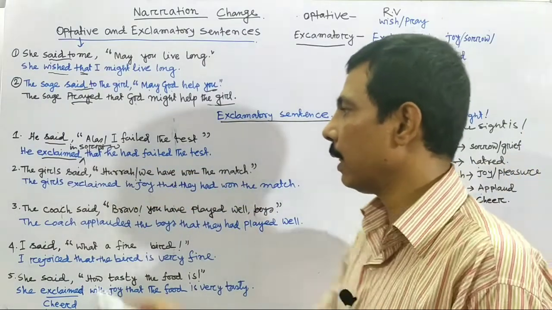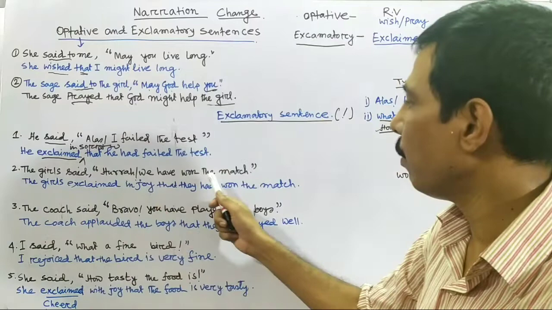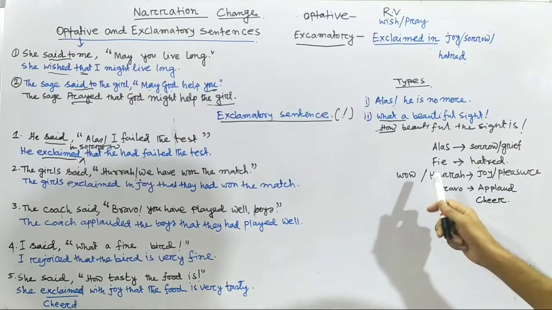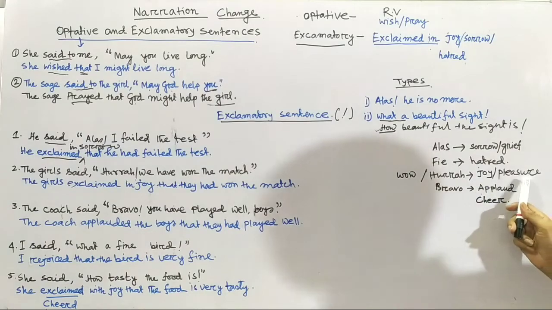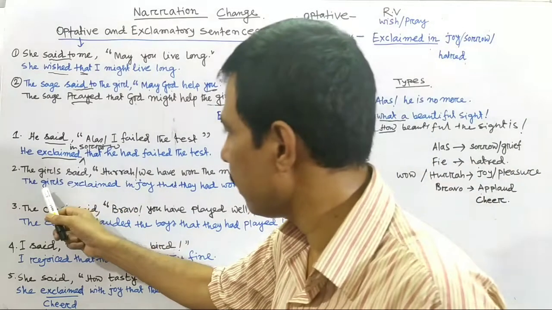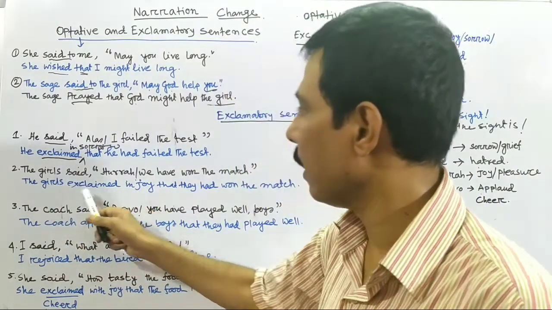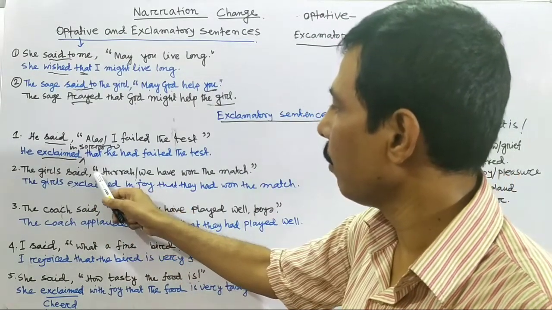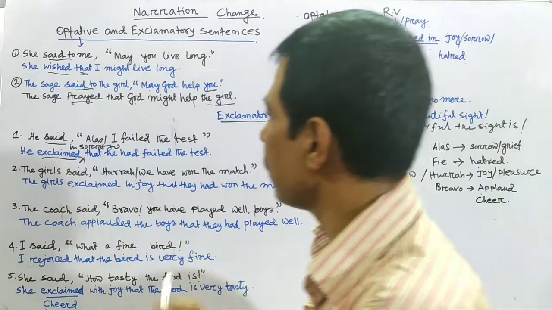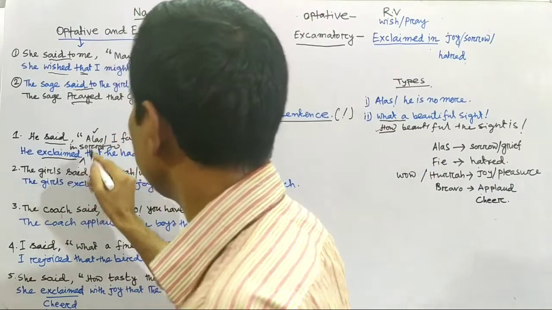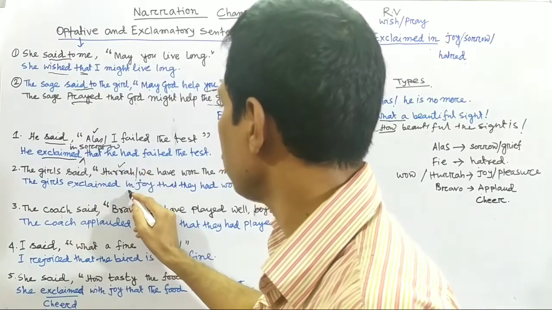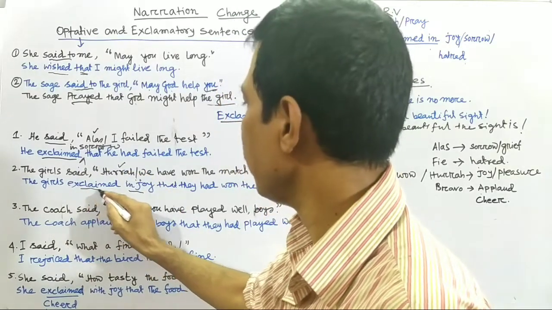Number 2 example, the girls said, hooray, we have won the match. The girls said hooray. Hooray expressed joy or pleasure. So we should write the girls exclaimed in joy. The girls exclaimed in joy or with joy. For the removal of inverted comma, as for the word alas we used in sorrow, for the word hooray we used in joy. Exclaimed in joy.